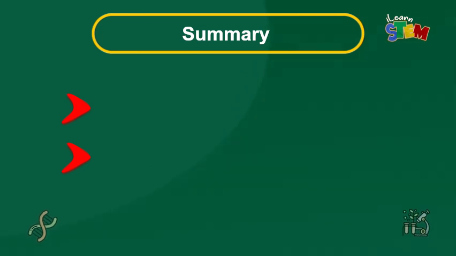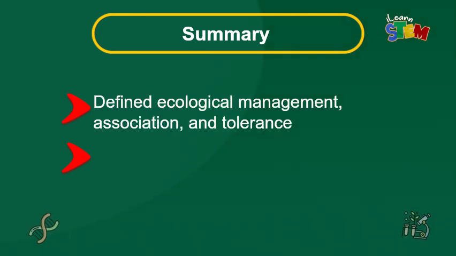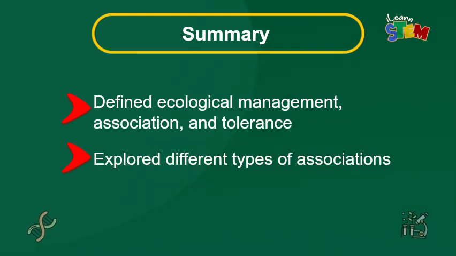Before we wrap up, let's look at what we discussed in today's lesson. In today's lesson, we defined ecological management, association, and tolerance. We explored different types of associations. Great work today. Remember, understanding this concept isn't just about passing exams, it's about becoming better stewards of the earth.